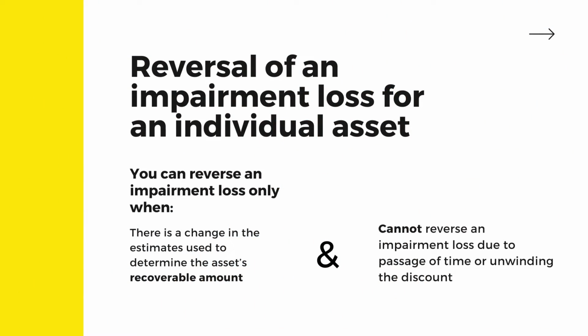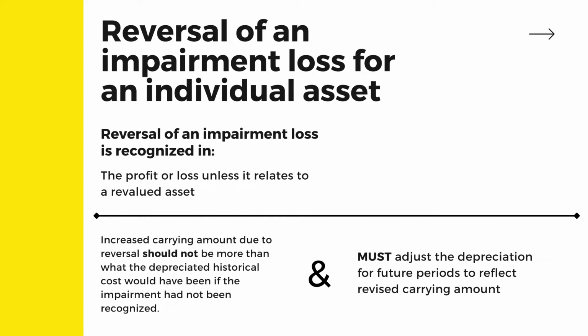A reversal for the individual asset can only happen when there is a change in the estimates used to determine the asset's recoverable amount, and it cannot be reversed due to the passage of time or unwinding of the discount. Reversal of an impairment loss is recognized in profit or loss unless it is a revalued asset.